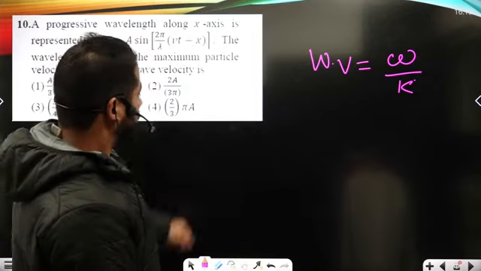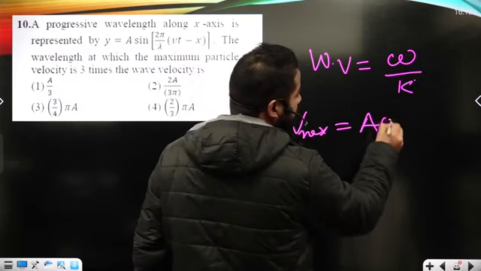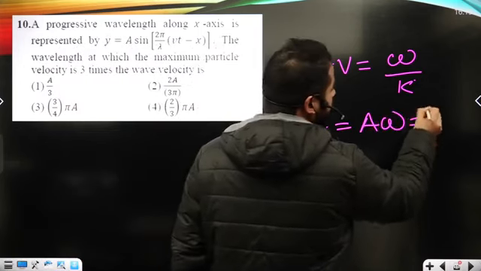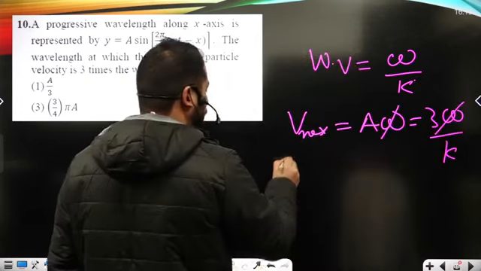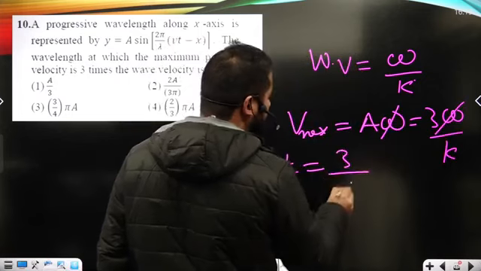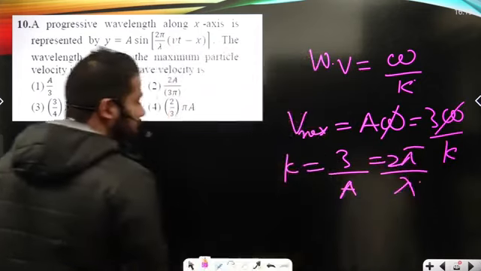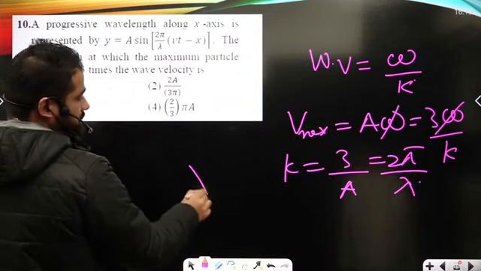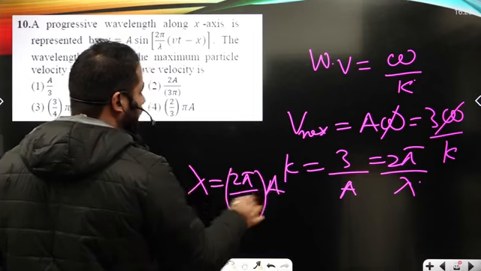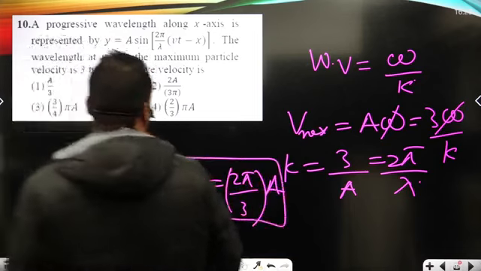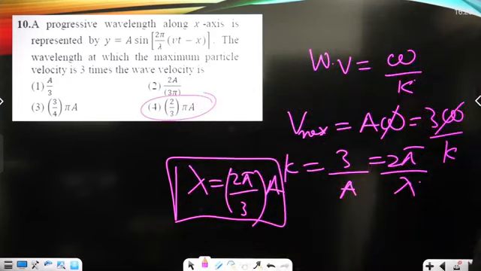Now here Vmax, the maximum particle velocity, is amplitude times the angular frequency. It must be equal to 3 times the wave velocity, that's omega upon k. And so k will be equal to 3 upon a, and k by definition is 2 pi upon lambda. Lambda I can compute here. That's 2 pi upon 3 times a, okay? This is basically the answer of the question. And 2 pi upon 3a is shown under option number 4.